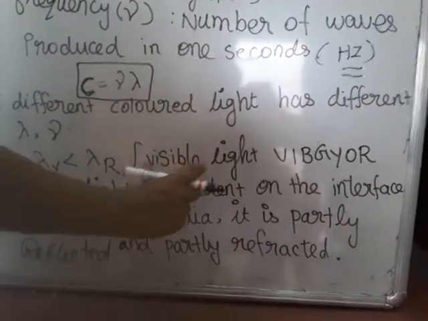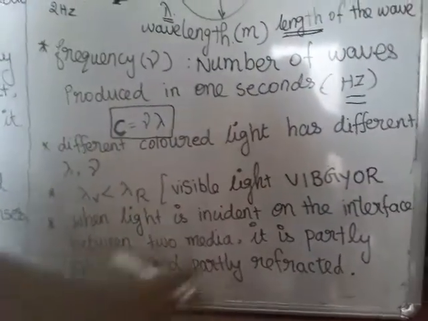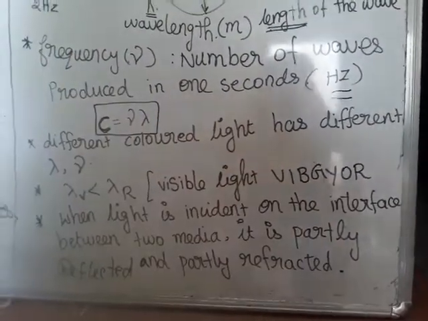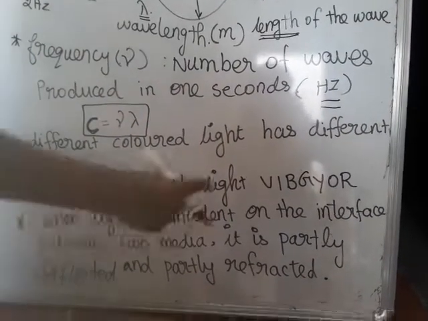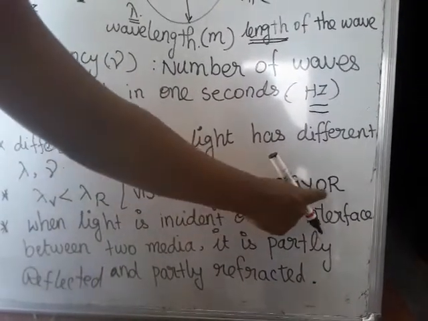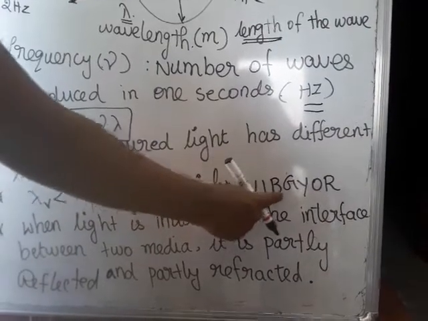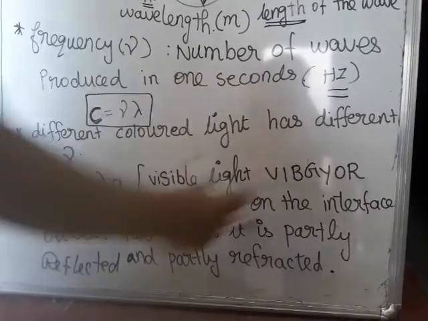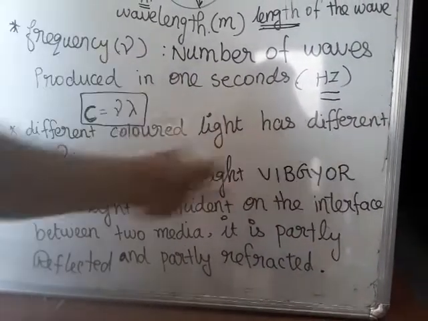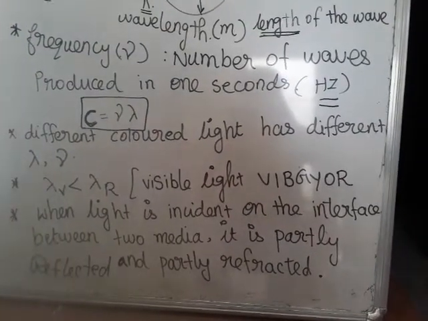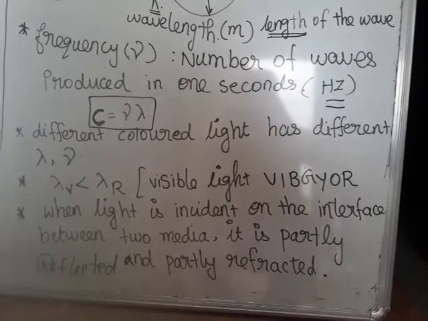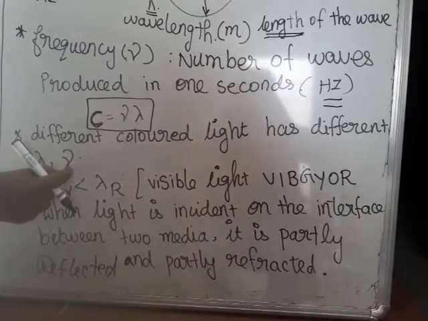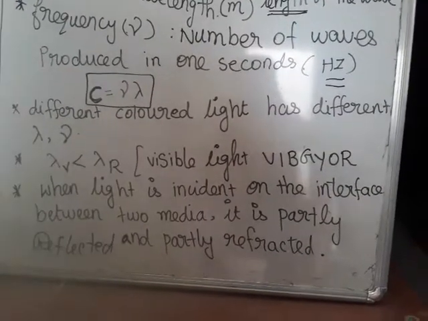So visible light consists of 7 colors, starting from violet to red. Violet, indigo, blue, green, yellow, orange and red, each and every color has a different wavelength and a different frequency. But wavelength and frequency are inversely proportional.